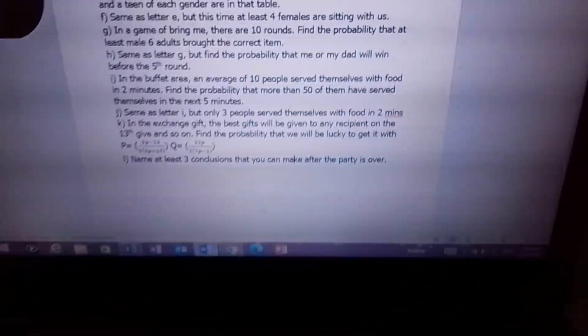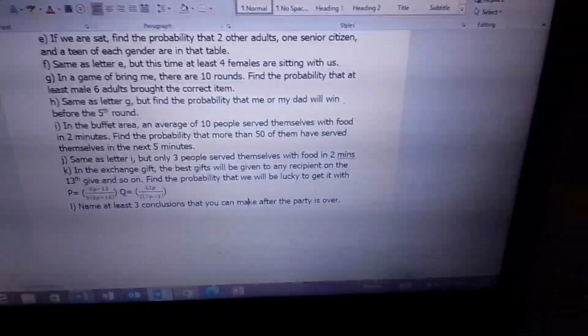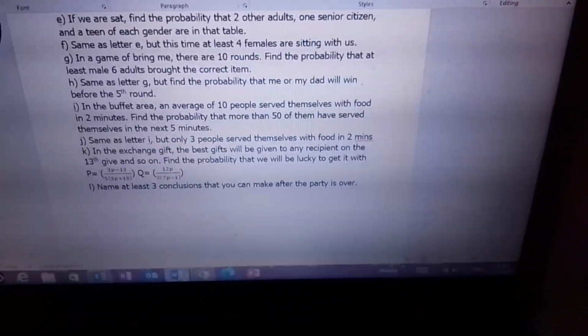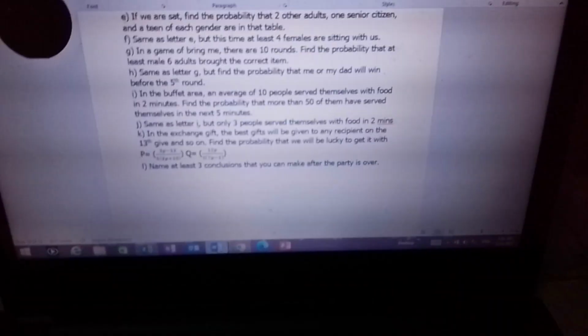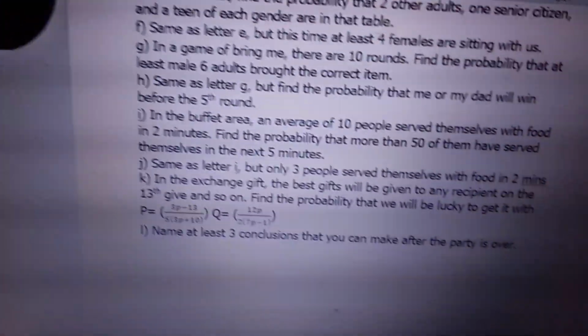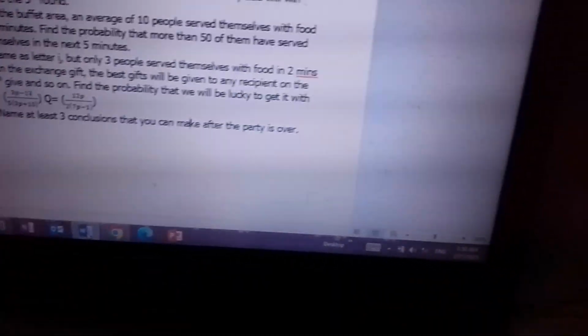Because in the exchange gift criteria, the best gifts will be given to any recipient on the 13th gift, and so on. Find the probability that we'll be lucky enough to get it. The probability of getting the best gift will be in this equation. And for the failure, it's like this. So now you have to work on another probability distribution table. So here's my another rational equation.